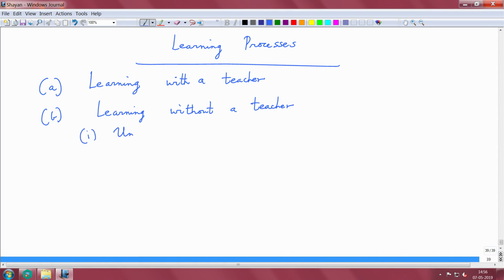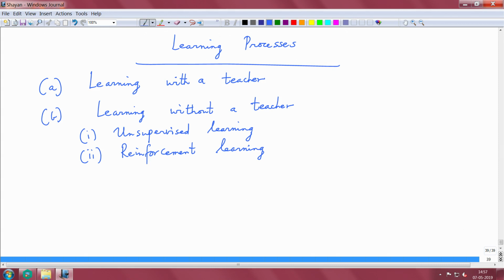One is unsupervised learning and the other is reinforcement learning. Okay. So, we have unsupervised learning and then we have reinforcement learning.